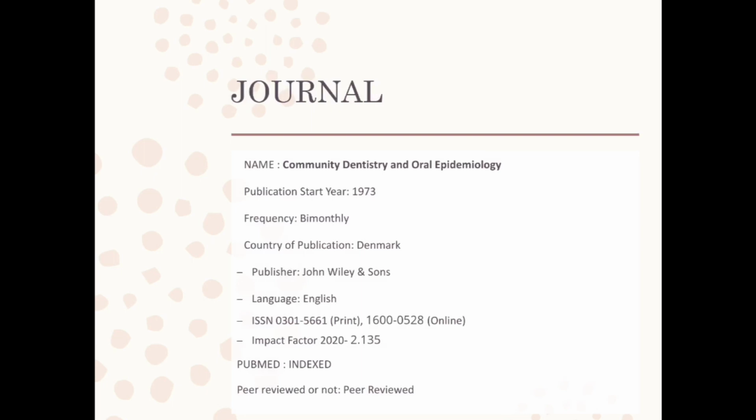Then about the journal: the name of the journal, the publication start year of the journal, the frequency of publication, the country of publication, the publisher, the language, the ISSN number, print and online, the impact factor, and whether it is peer reviewed or not. All these terminologies of the journal club I have mentioned in my previous lecture on terminologies related to journal club. You can refer to that lecture for more details.